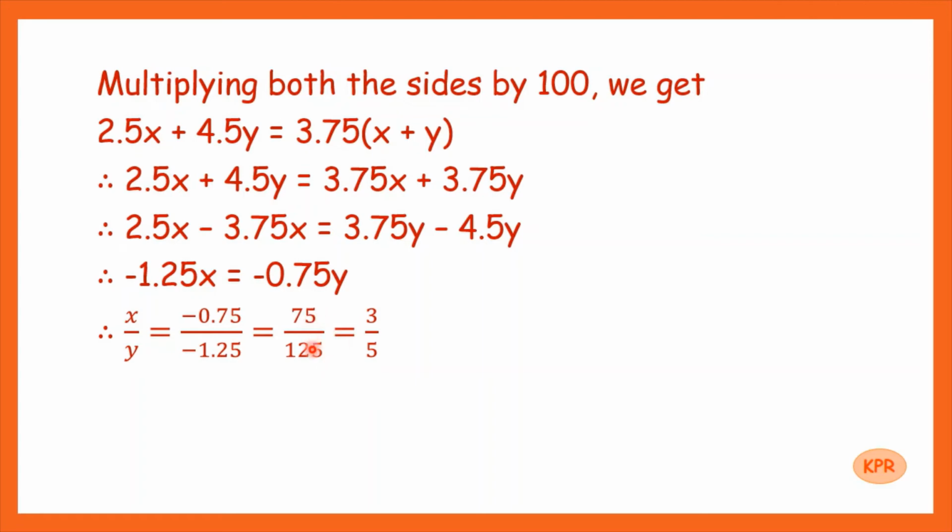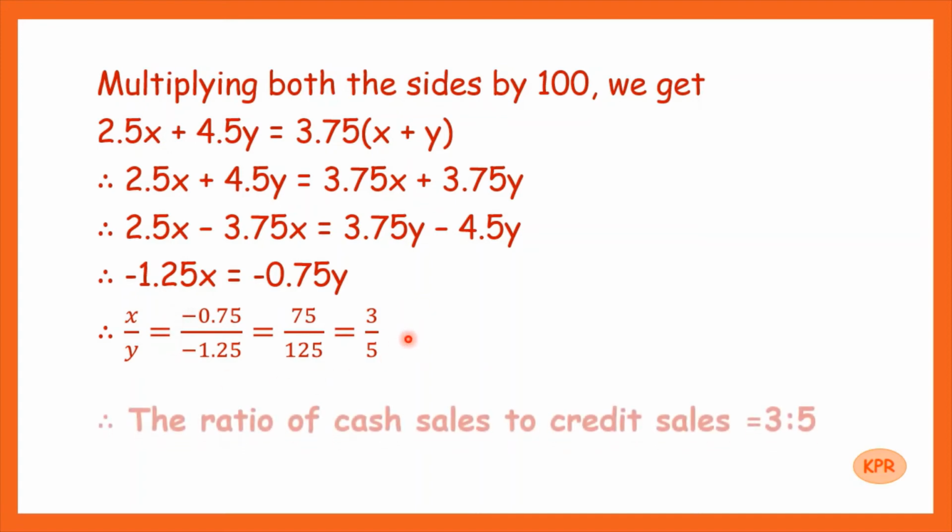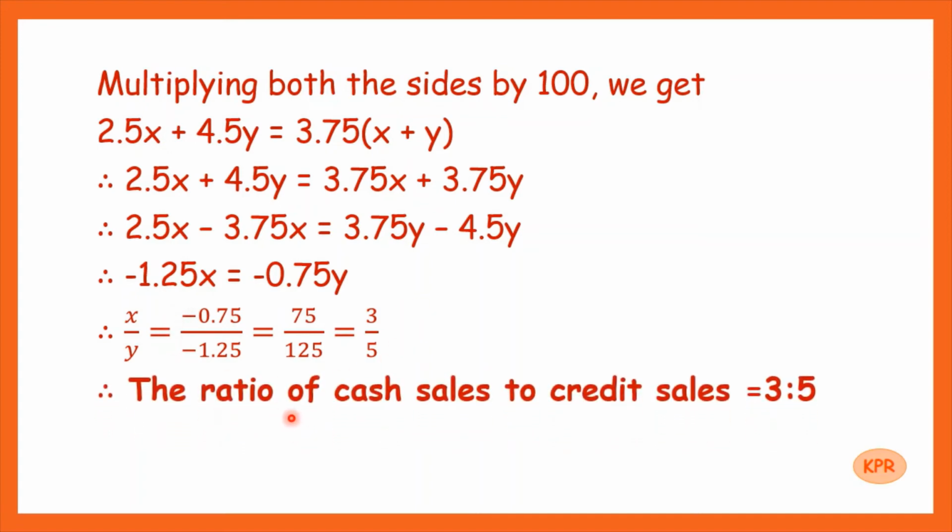Now to reduce this fraction, we will take common factor 25 and we will cancel it. So 25 3s are 75, so we will have here 3. 25 5s are 125, so we will have here 5. So x upon y is 3 upon 5. And therefore the ratio of cash sales to credit sales is equal to 3:5.